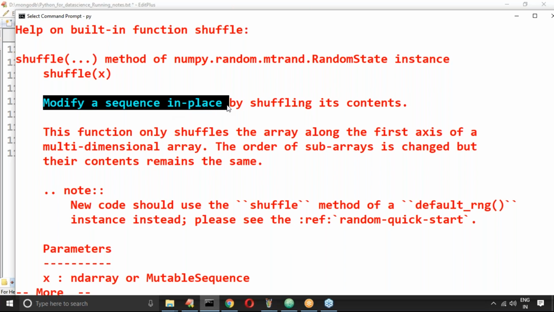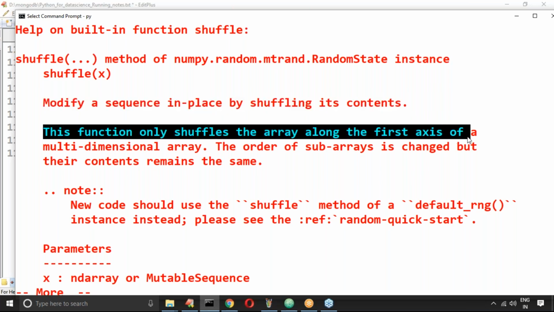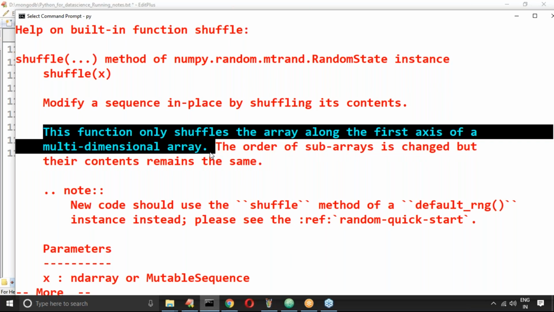Modify a sequence in place by shuffling its contents. This function only shuffles the array along the first axis of a multi-dimensional array. It's always going to shuffle only along the first axis of a multi-dimensional array.